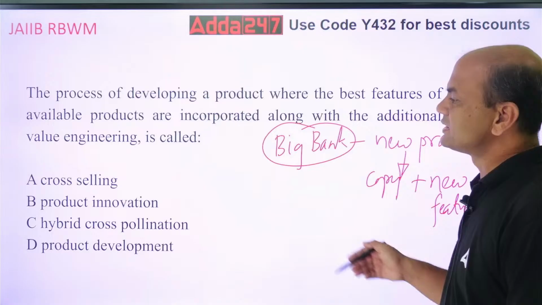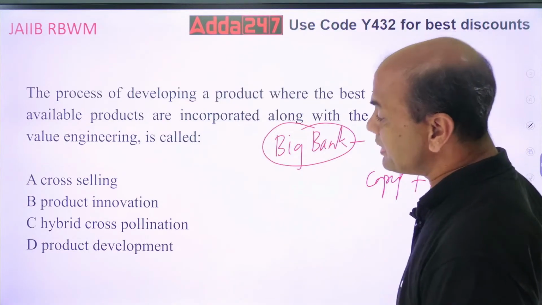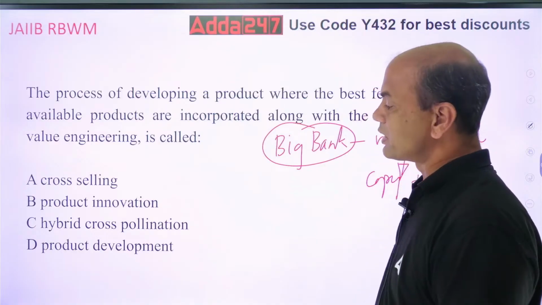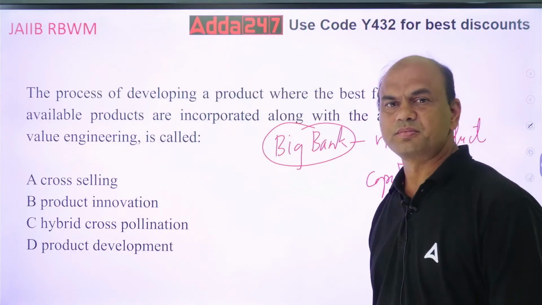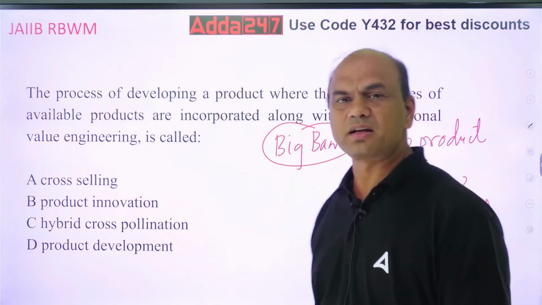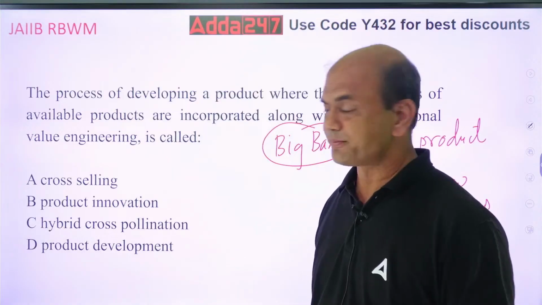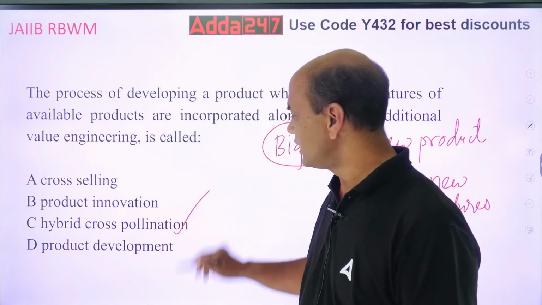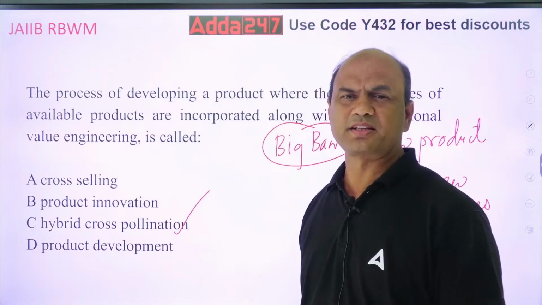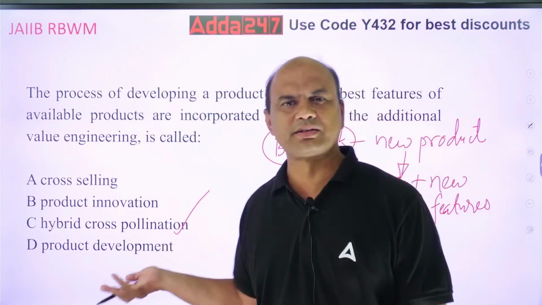So this model is known as cross-selling or product innovation or hybrid cross-pollination or product development. Of course, this is not a banking term, but you can use it now. Nowadays we are using this. Hybrid cross-pollination comes from biology, you know, plants.